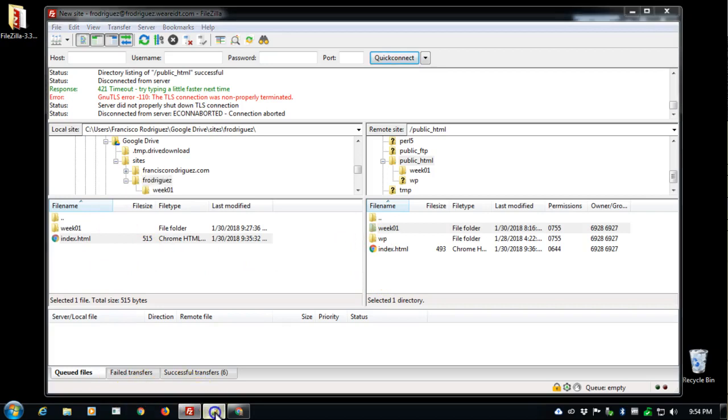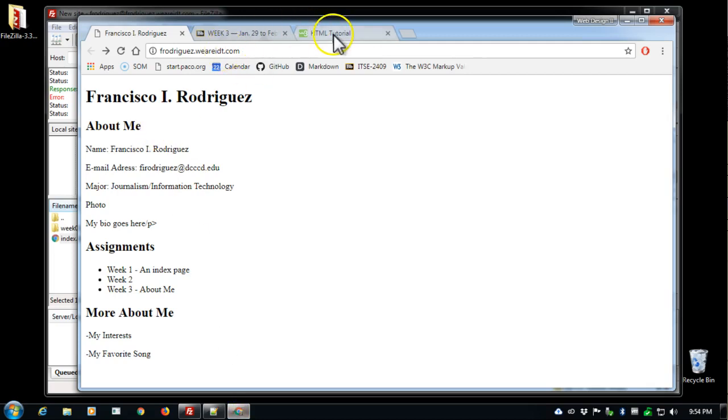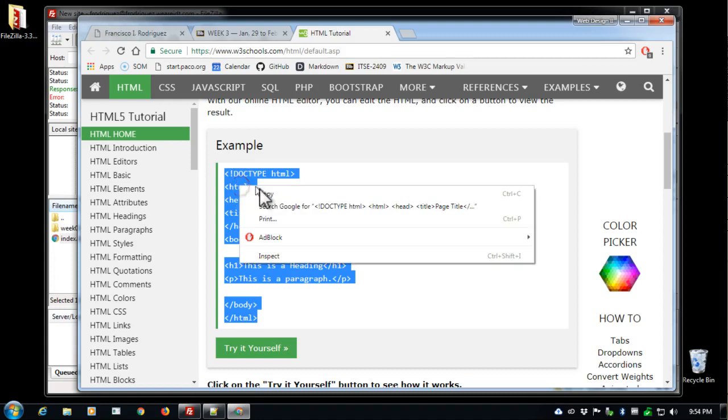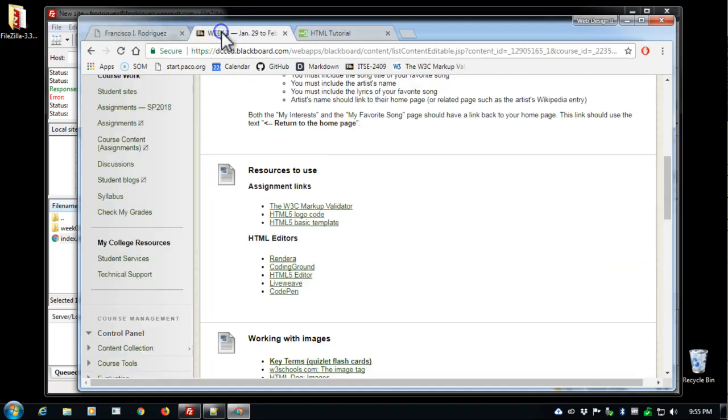So I'll go back to my Notepad. And actually, I should have saved one of these pages as this, but I'll just make sure to copy this one again, copy the text from our example in HTML5. That is the text that's available through the HTML5 basic template.